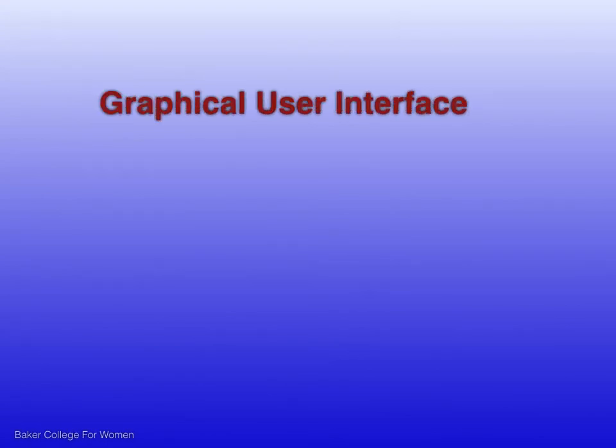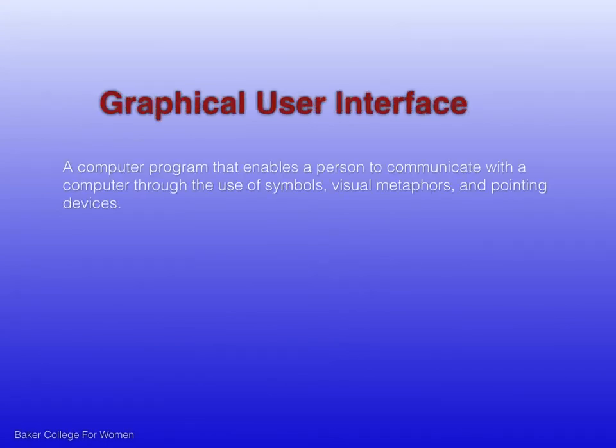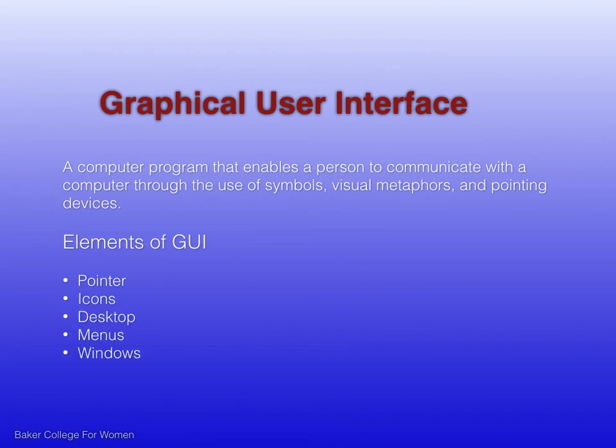A second strategy for interacting with the operating system is through a user-friendly graphical user interface. It enables a person to communicate with a computer through the use of symbols, visual metaphors, and pointing devices. Elements of GUI are pointer, icons, desktop, menus, and windows.